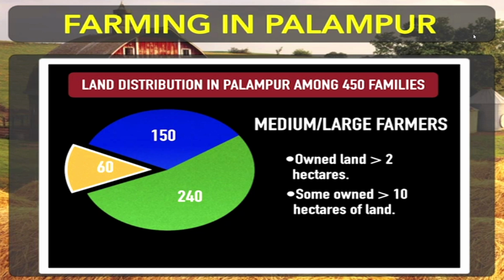Okay, so they are earning a huge amount of profit by earning good surplus by using various kinds of new technical instruments, high yielding variety seeds, good irrigation facilities in the fields. Their production is very high as compared to poor and small farmers. Now we'll move to the next one.